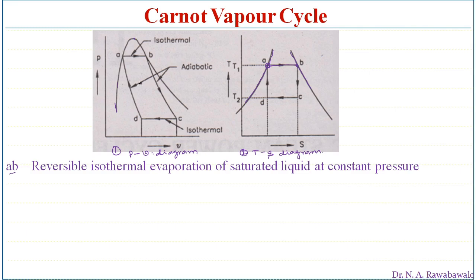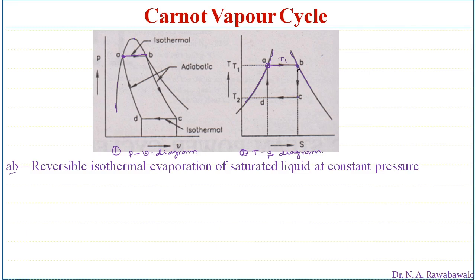That is represented on the PV diagram. At point A, the state of water is a saturated liquid, and heat is supplied at constant pressure and constant temperature from point A to B. We call this a reversible isothermal evaporation of saturated liquid at constant pressure. At the higher temperature T1, heat is supplied to water to convert it into steam. At point B, the steam is passed into the turbine and it is expanded from point B to C.